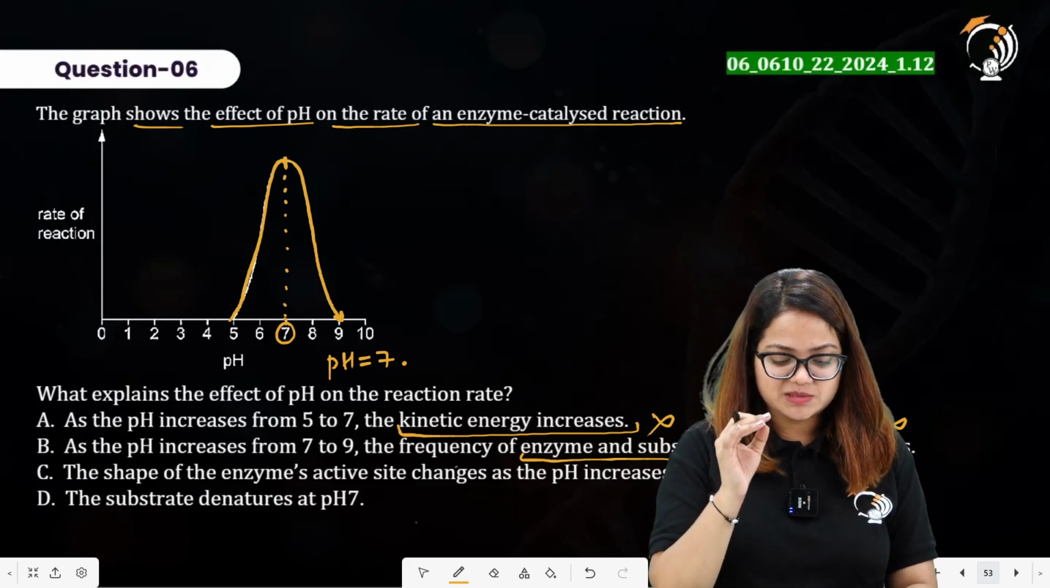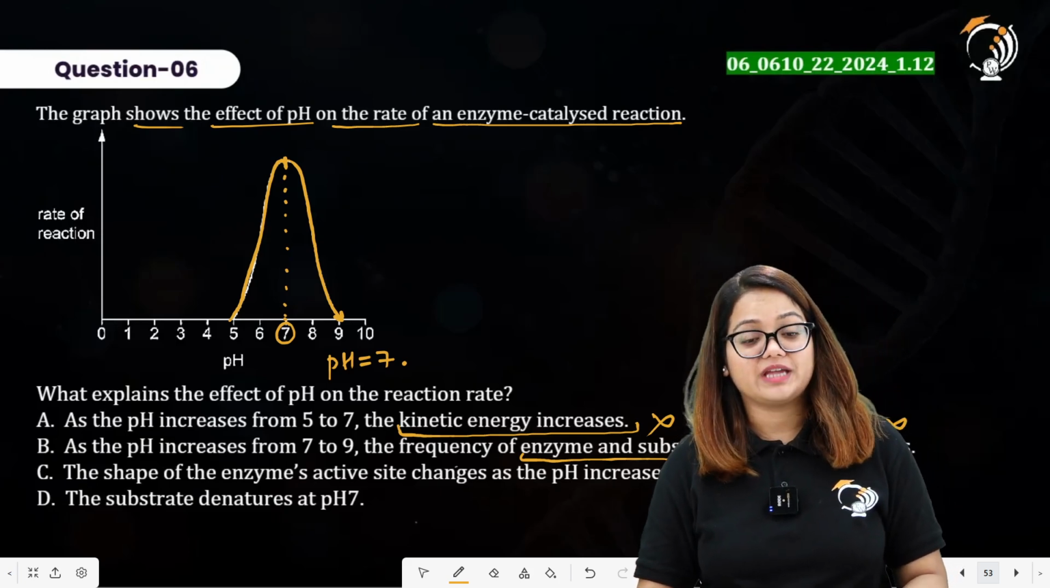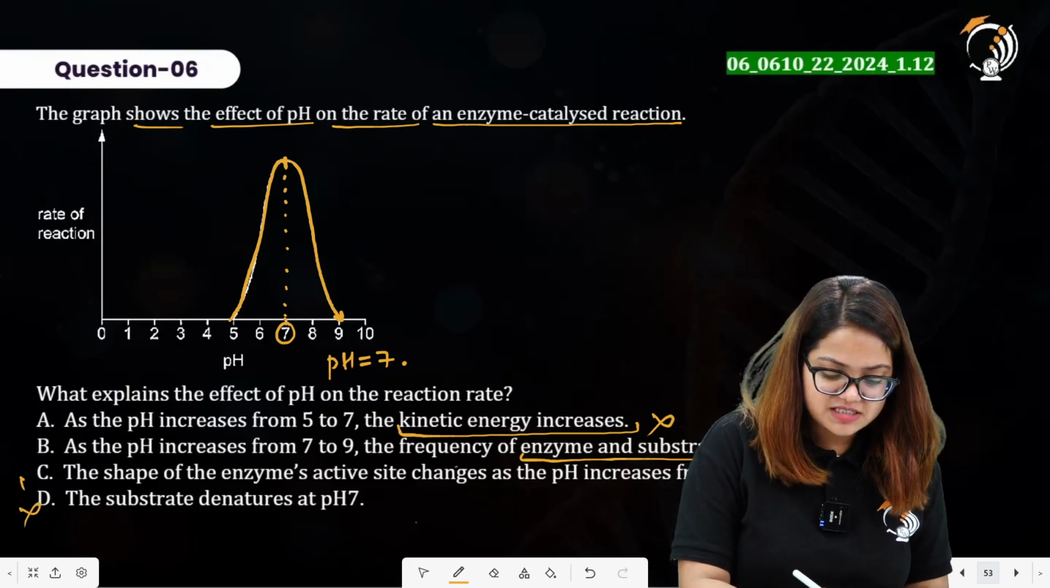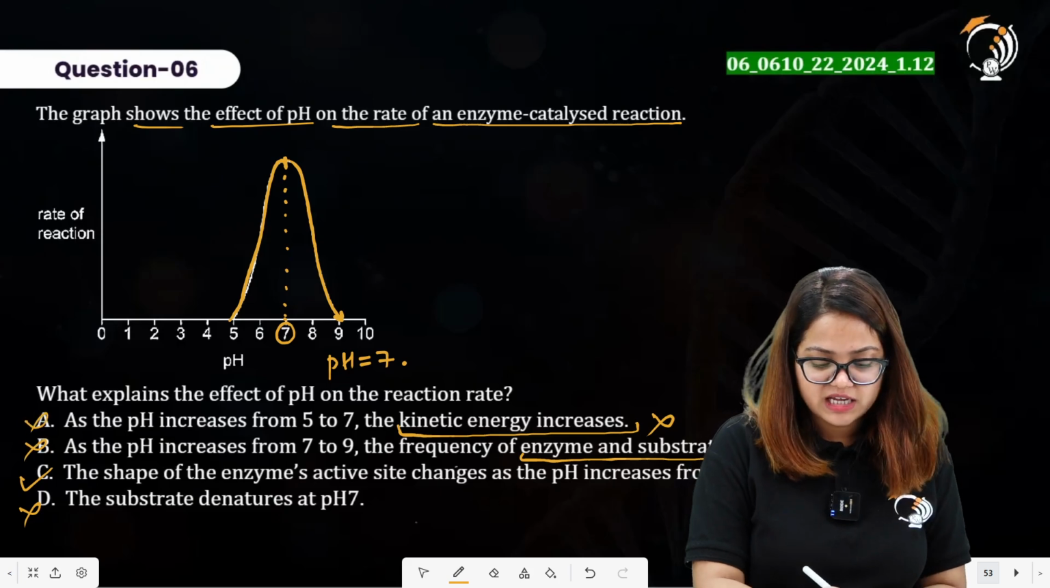Statement D says the substrate denatures at pH 7. It is showing its maximum activity at pH 7. So this statement is incorrect. Statement C here is correct. B is incorrect. A is incorrect.